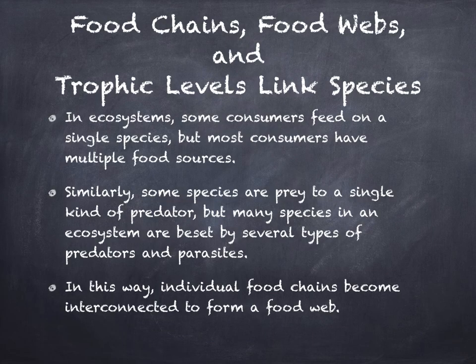Photosynthesis, and rarely chemosynthesis, is the base of all ecosystems. Organisms that photosynthesize, mainly green plants and algae, are therefore known as producers. In ecosystems, some consumers feed on a single species, but most consumers have multiple food sources. Similarly, some species are prey to a single kind of predator, but many species in an ecosystem are beset by several types of predators and parasites. In this way, individual food chains become interconnected to form a food web.